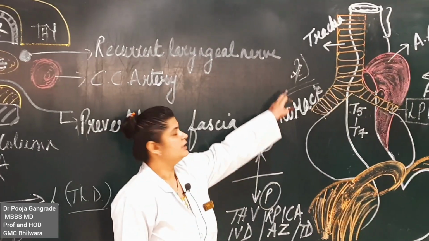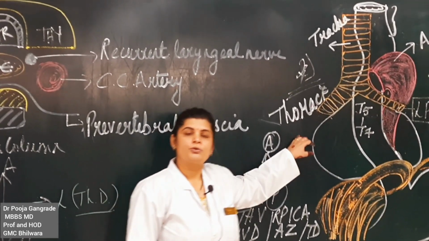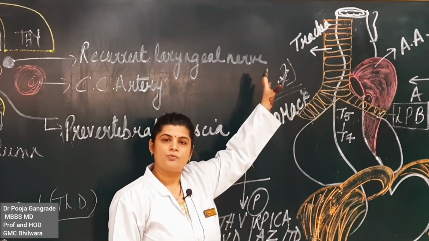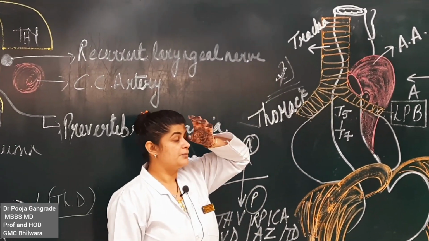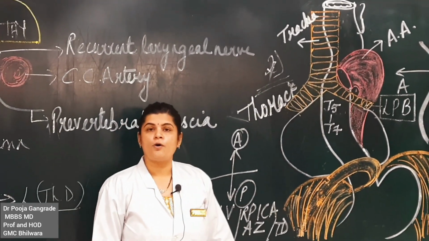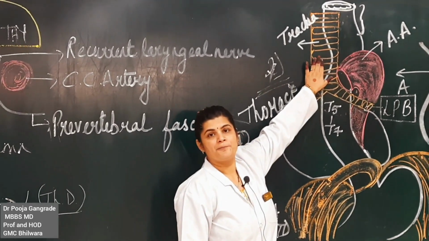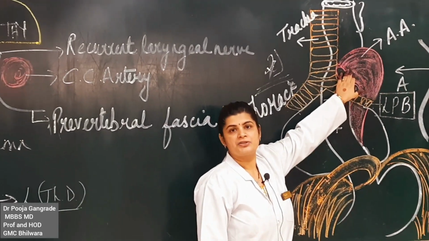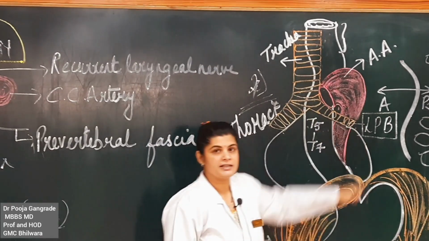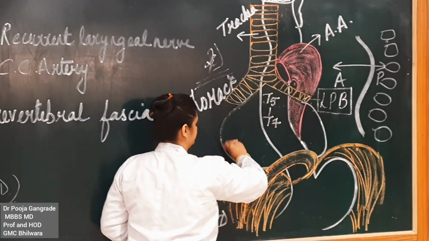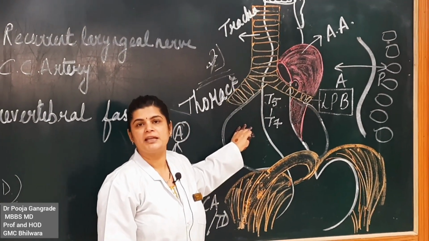Then come down to the thoracic part of the esophagus. The thoracic part is a long part, around 10 centimeters, right? Which is starting from the superior mediastinum. So the anterior relations of the esophagus according to this diagram shall be the trachea, aortic arch, left principal bronchus, and this white outline that we have made. This outline is nothing but that of the fibrous pericardium.